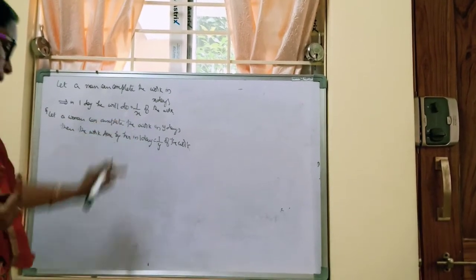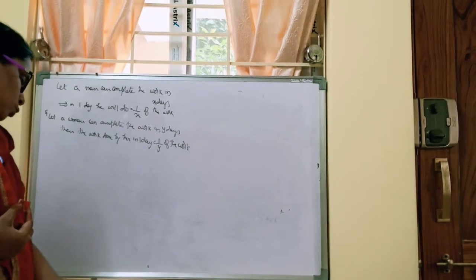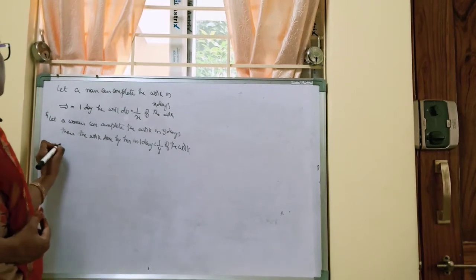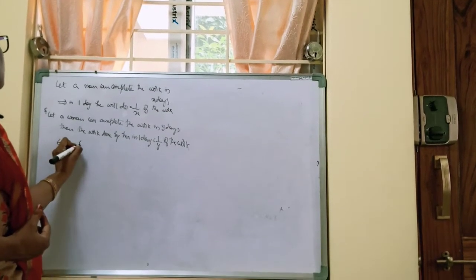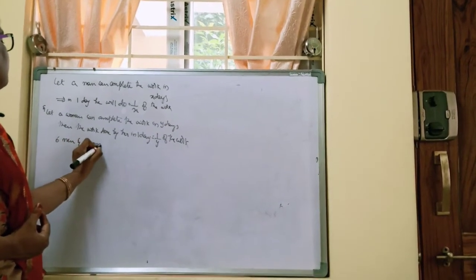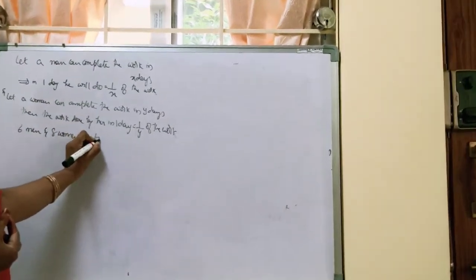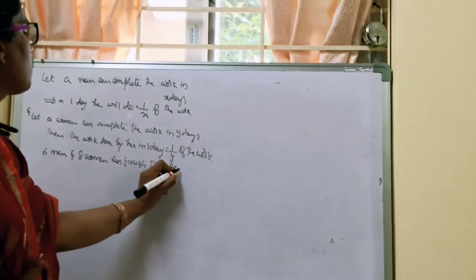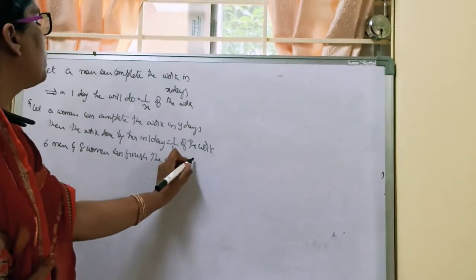So like that, what is the first condition given to us? 6 men and 8 women can finish the work in 14 days.